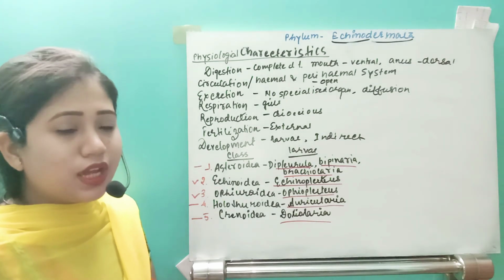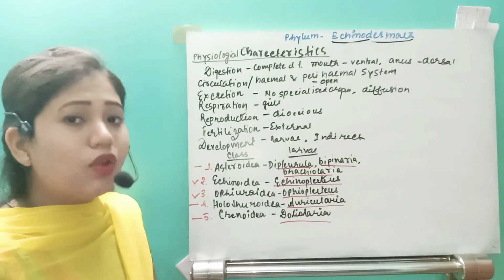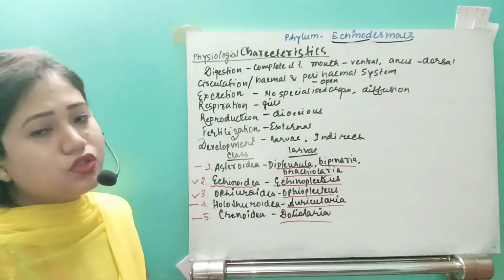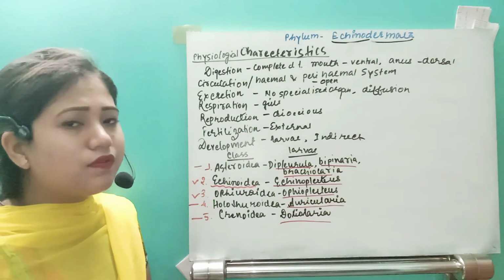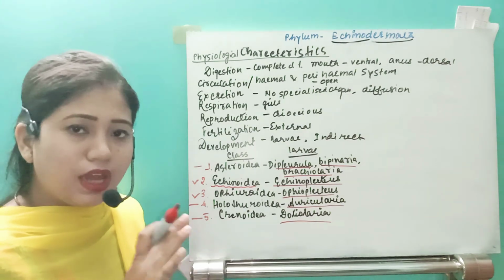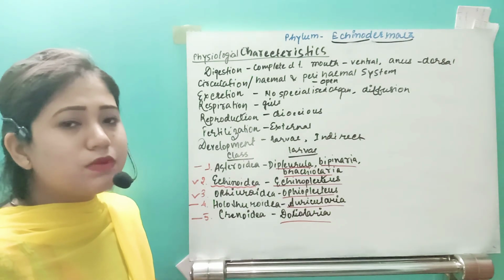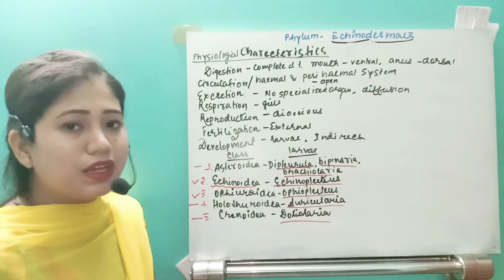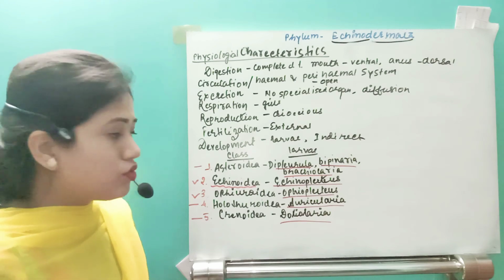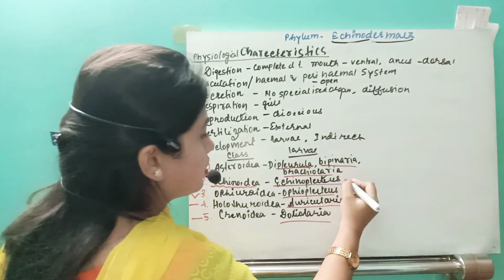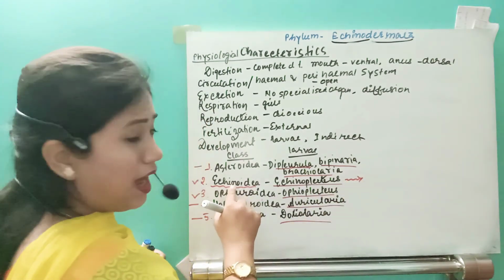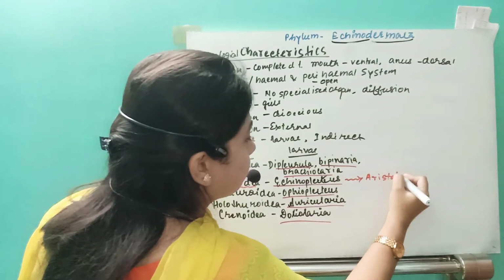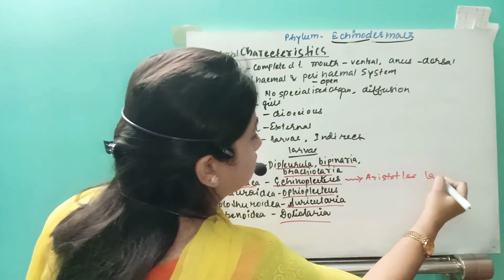One more thing I would like to tell you about the class Echinoidea. There is a specific question that comes everywhere: a specific type of chitinous teeth-like structure is present which helps in grinding the food. What is that structure? In the class Echinoidea, they have Aristotle's lantern.